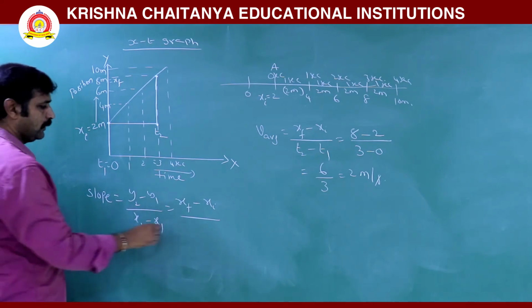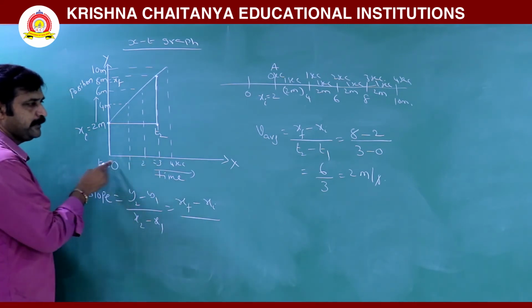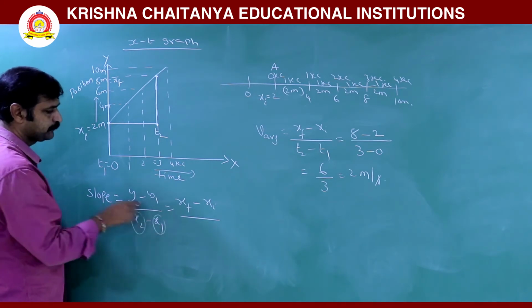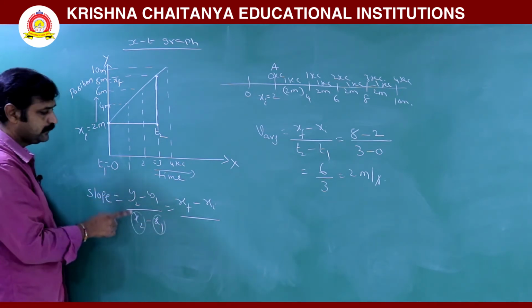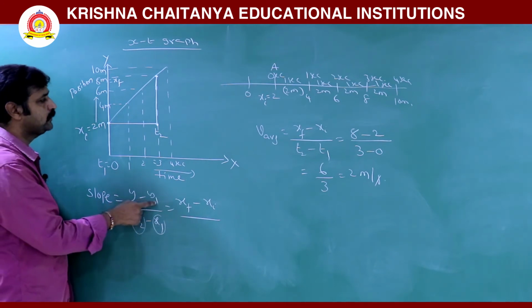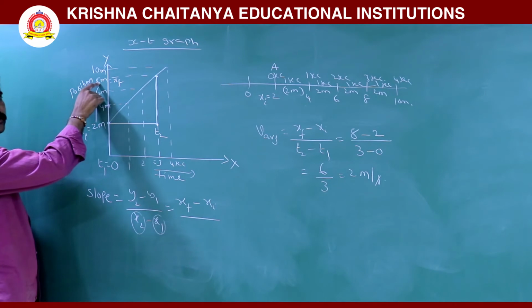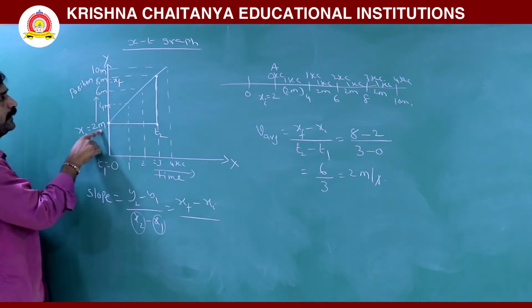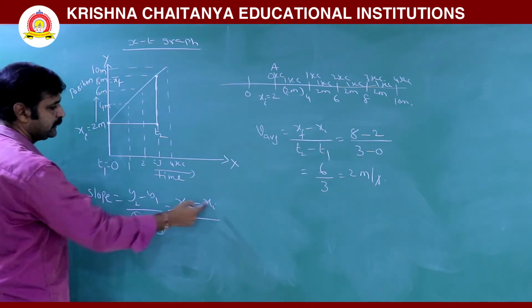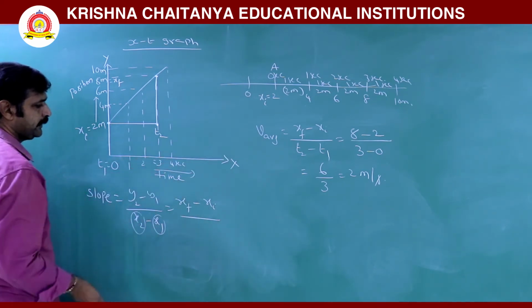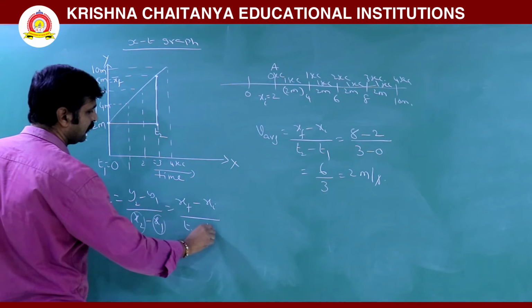Okay. Now x2 minus x1 means x coordinates. Here don't confuse that these are positions. This is y coordinate, this is x coordinate. y2 minus y1 on y axis. Second one is xf, y2 is xf, y1 is xi. So xf minus xi. x2 minus x1 on x axis, time is taken. So this is t2 minus t1.